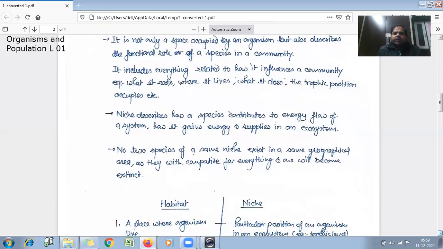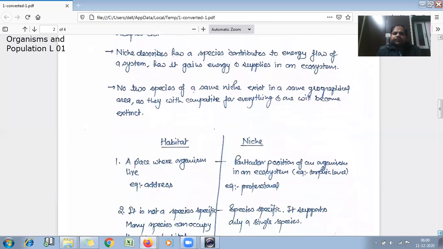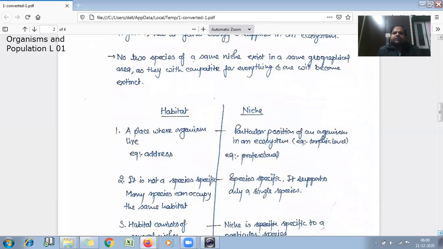Now, this is a very important point: no two species of the same niche exist in the same geographical area, as they will compete for everything, and only one type of niche species will survive at a particular place. Now we'll see what are the differences between habitat and niche.